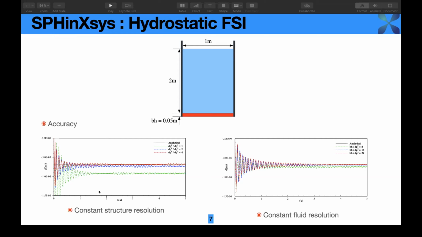In the first test we set the structure resolution consistent with varying fluid resolution. This one is consistent fluid resolution with increasing structure resolution. As you can see here, a high order convergence is observed for both tests. And also note that we ran this simulation for a long time, for example, 5 seconds.